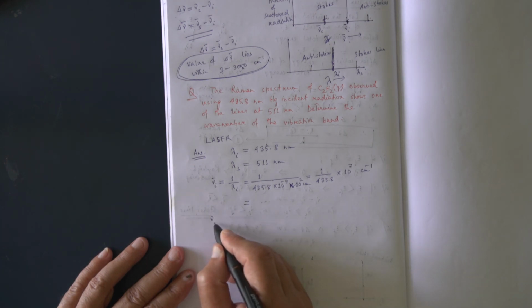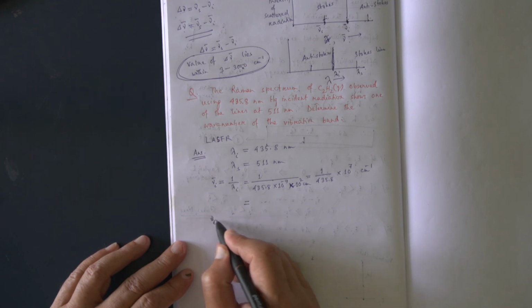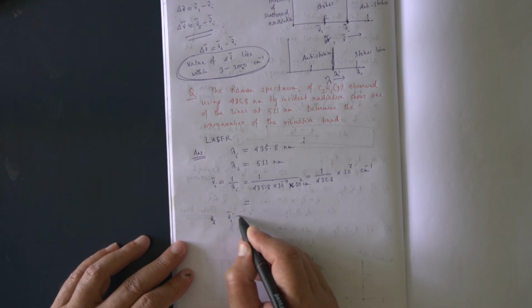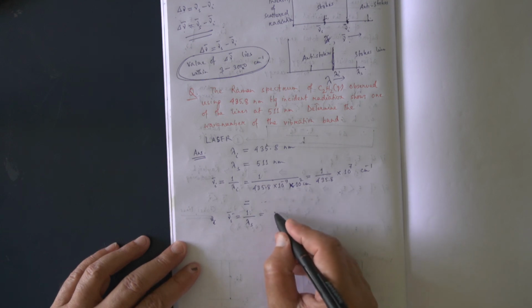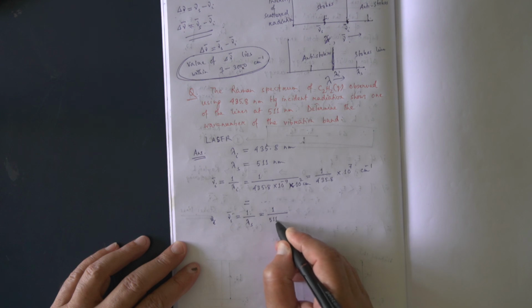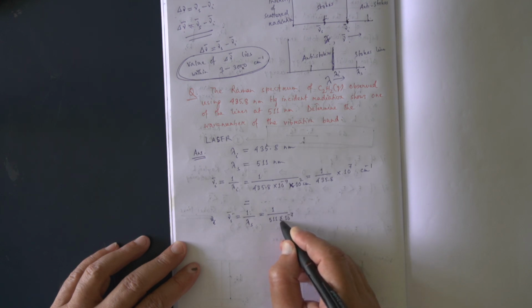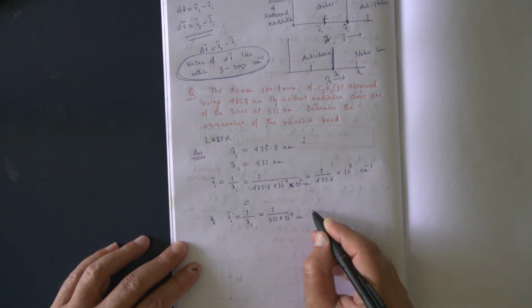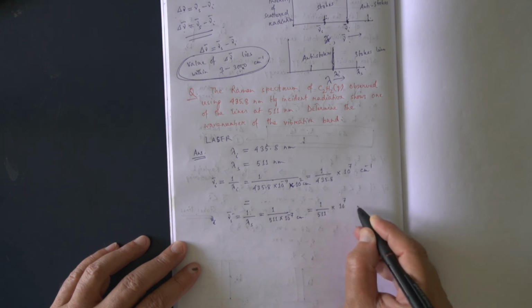Similarly, what is the wave number of the scattered radiation? It is equal to 1 by lambda S, and again you calculate like this: 1 by 511 into 10 to the power minus 7 centimeter, and this will be 1 by 511 into 10 to the power 7 centimeter inverse.